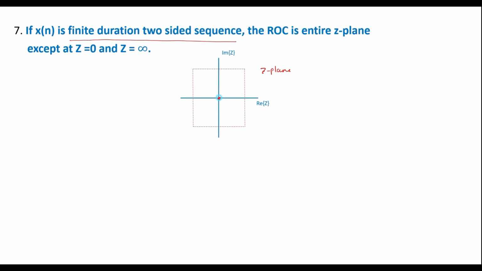Say this point is origin and this is infinity and this is infinity. So except this origin and infinity points, the entire thing is ROC.